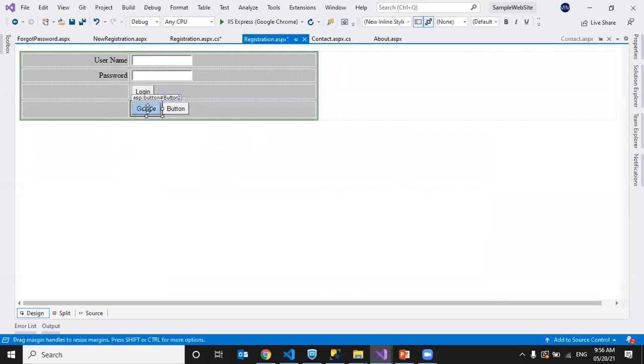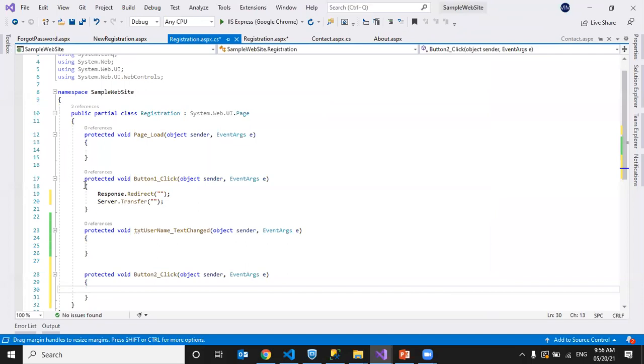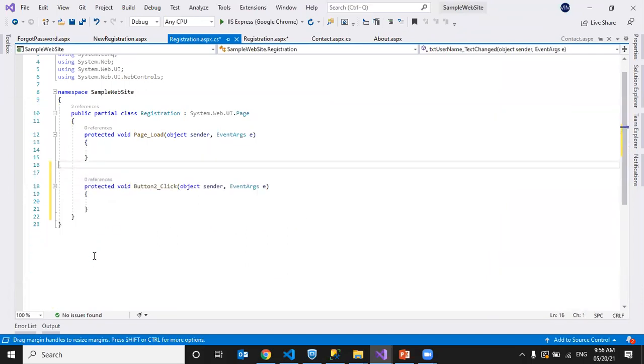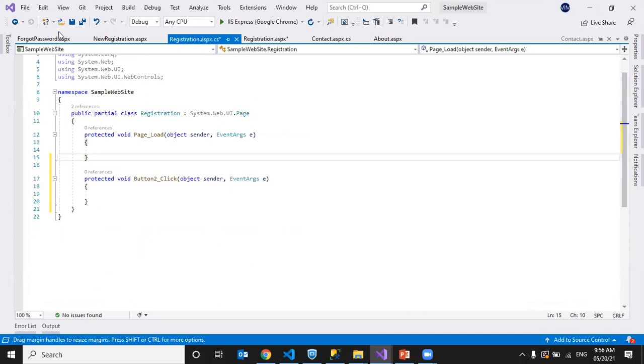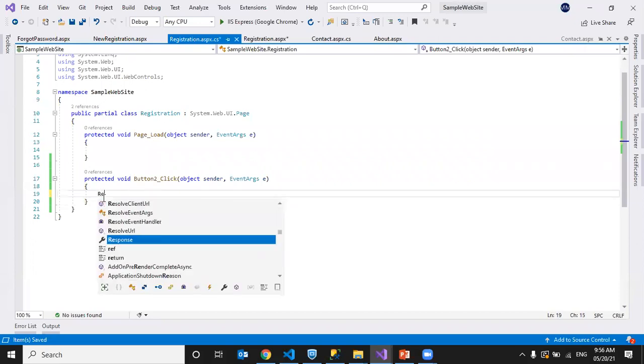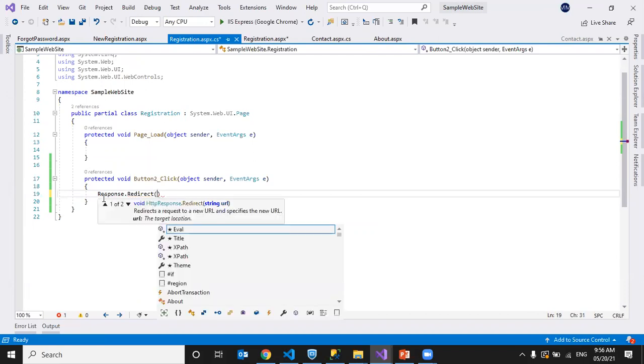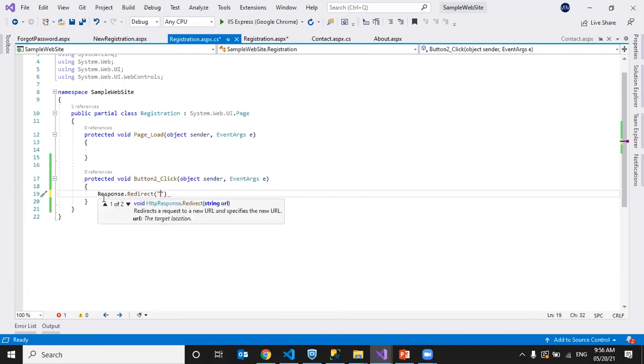On clicking it, I want to redirect. I'll remove all this. So on clicking Google, I want to redirect to the Google page. As it is a different website, I'm using response.redirect to www.google.com.